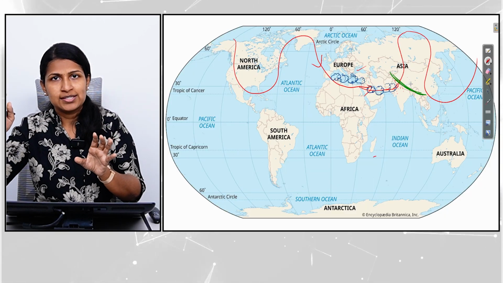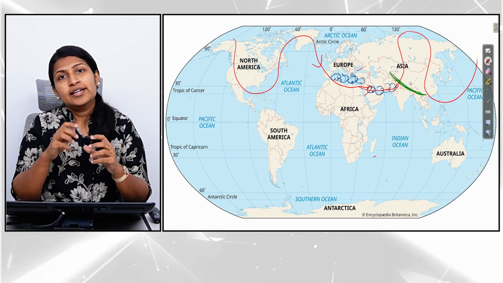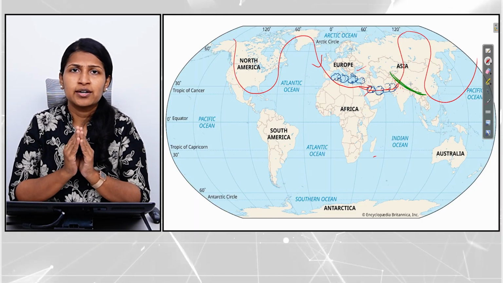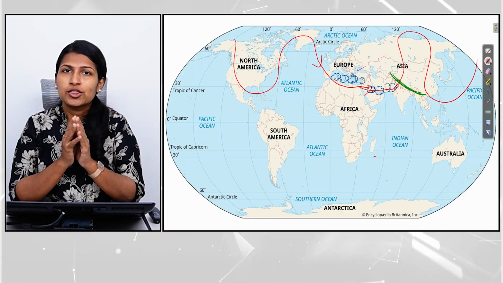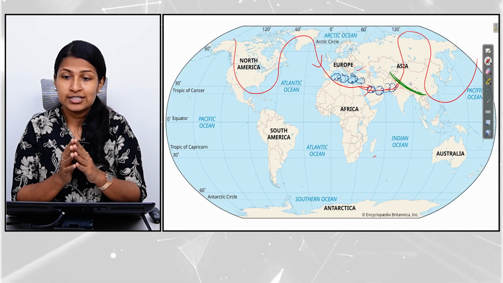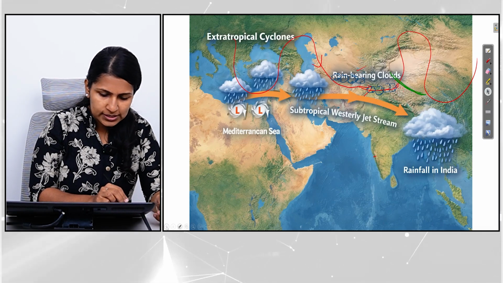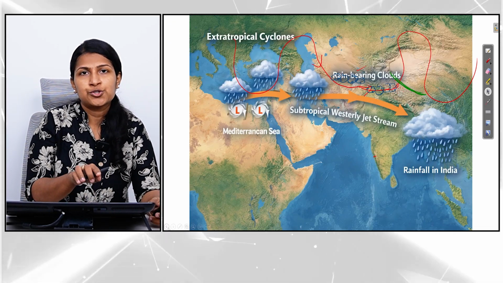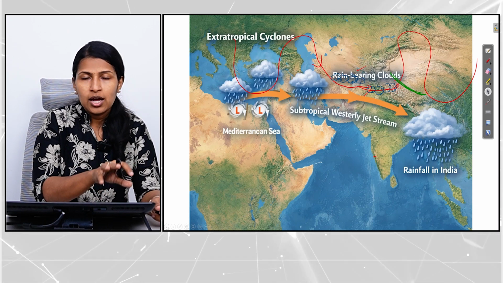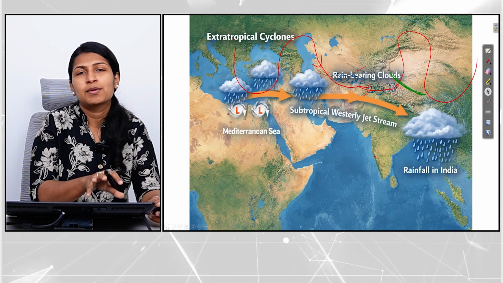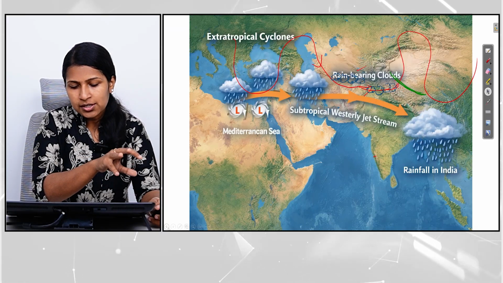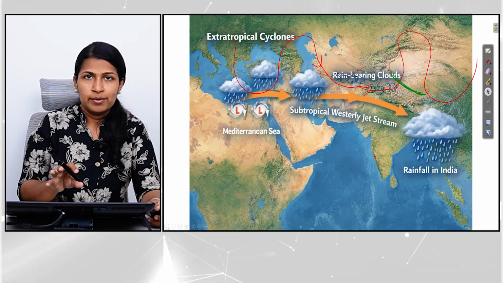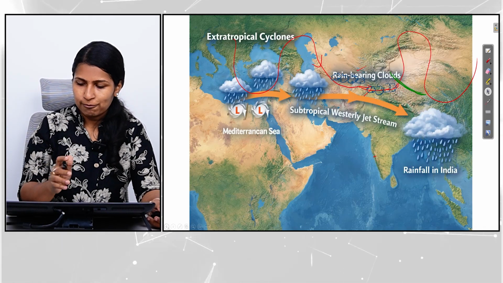Okay, if the jet stream is going to extend downwards further, then in the higher altitude regions of the Himalayas, precipitation is going to occur in the form of snowfall. So this is the concept of western disturbance. Here, if you can see this image, the rain bearing clouds which originated due to the extratropical cyclones in the Mediterranean region, after gathering enough moisture from the Black Sea, the Caspian Sea, etc., come towards the Indian region, and here they shed precipitation in different forms.